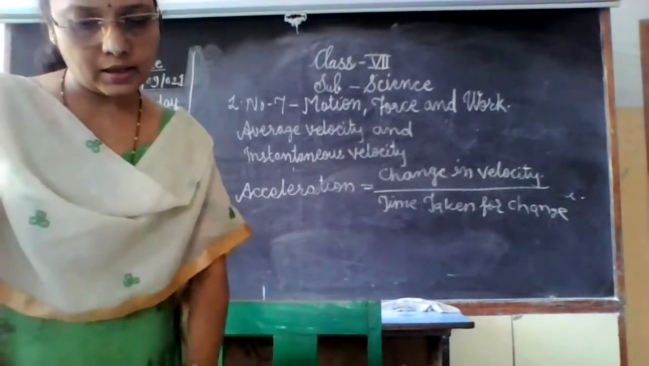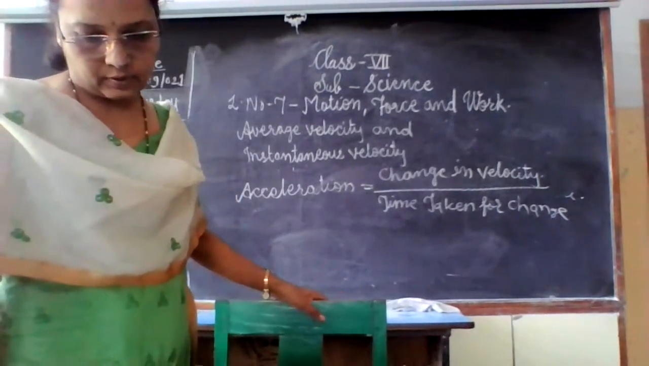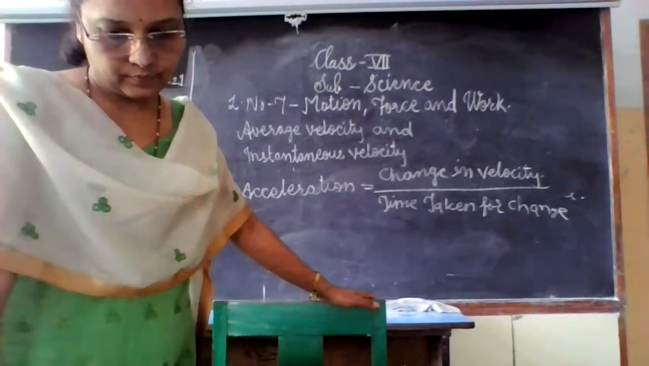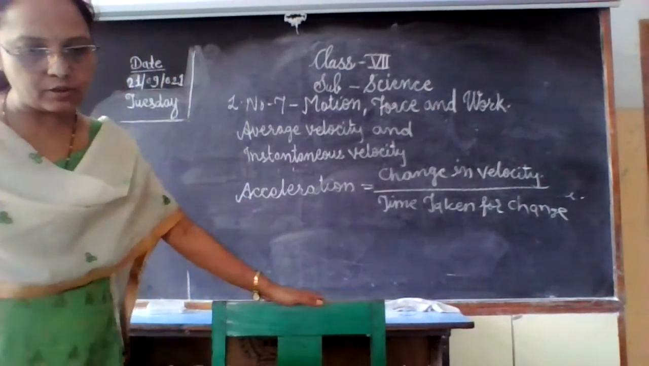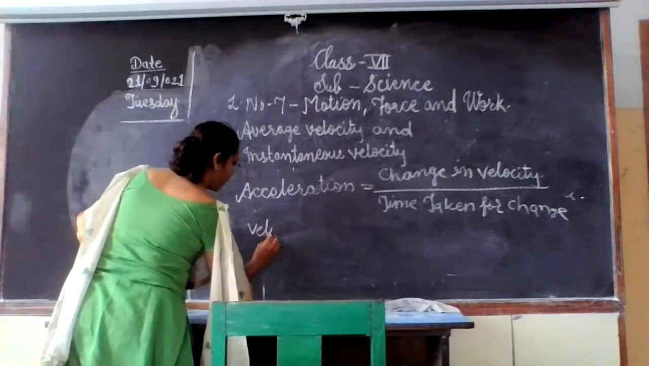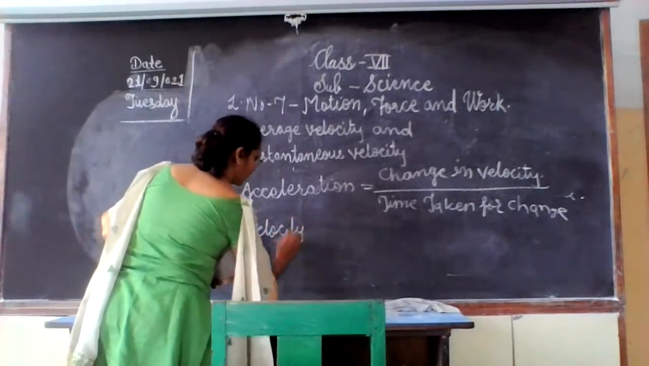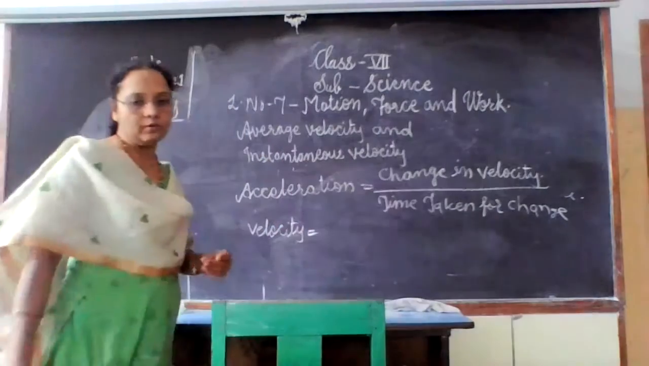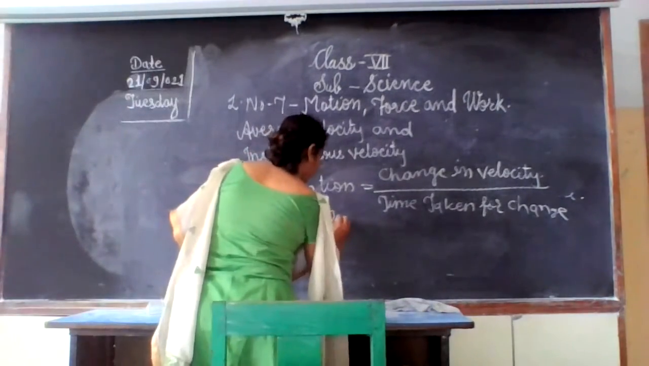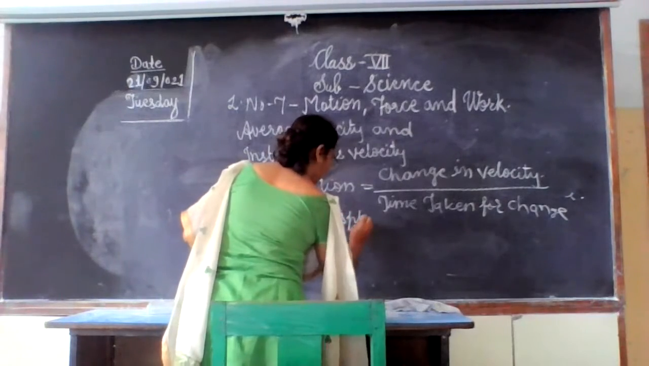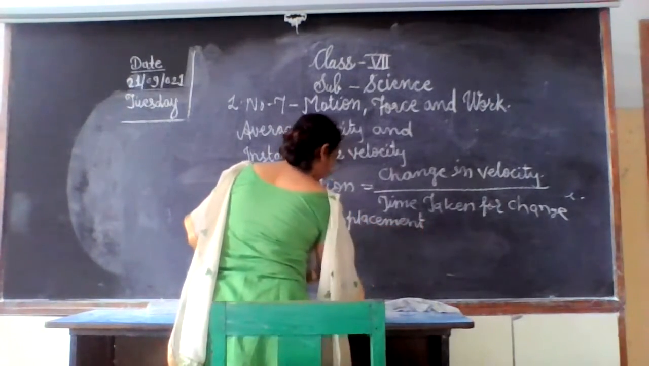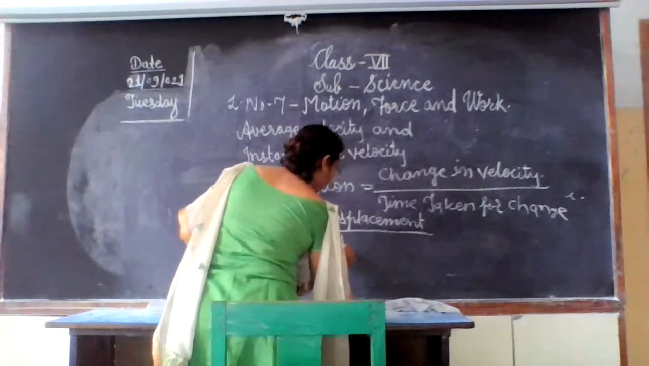Then write down another formula for velocity. Velocity is equal to displacement upon time taken. Please note down this formula. Velocity is equal to displacement upon time taken.